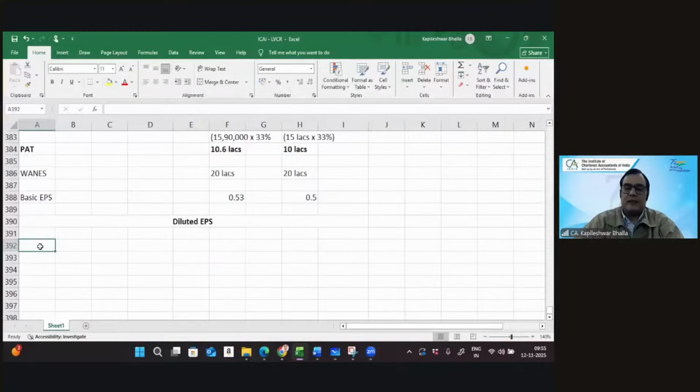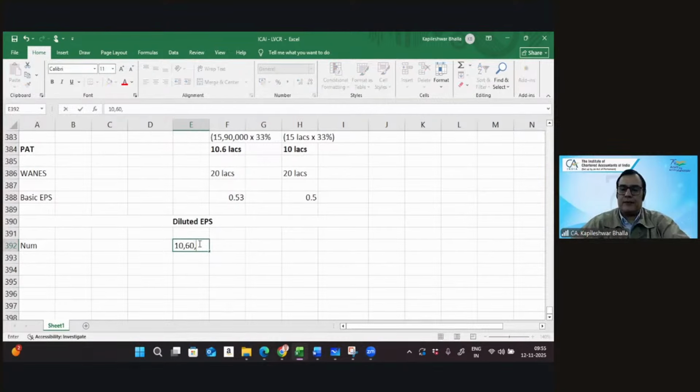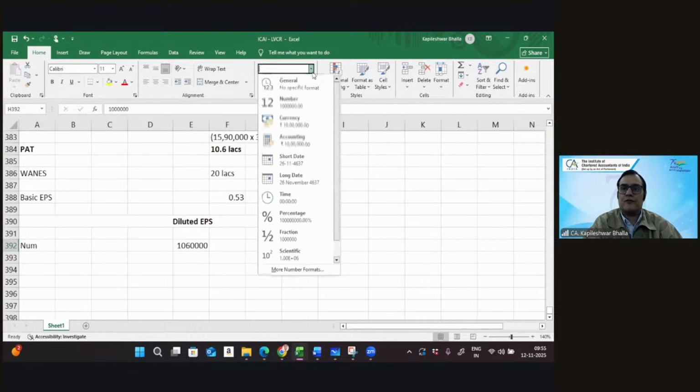So let's take the numerator of the basic EPS. Yes, so this is, I guess, 10 lakh 60, and this is 10 lakhs. So we'll take the interest net of tax.